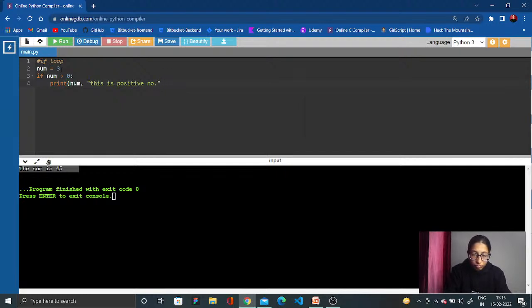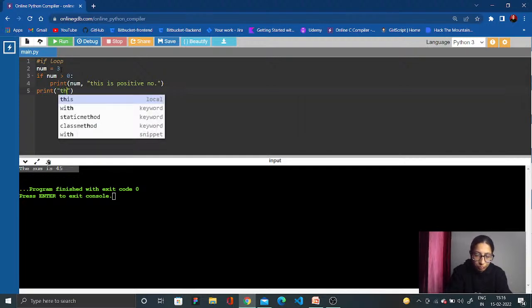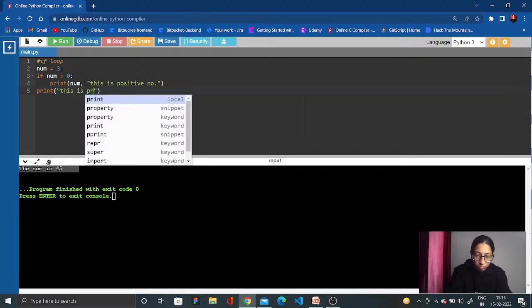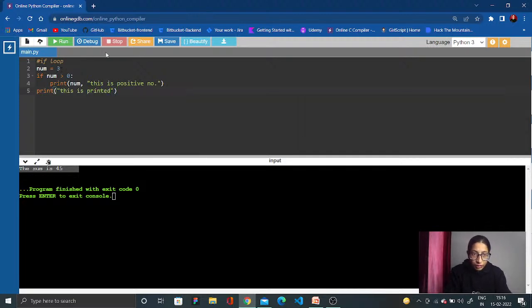Or I'll say print, or it can print two variables also. Okay, this is printed. Correct? Now what if your number is -7? -1 we can take, or 7, any of them. If number is greater than 0, again, then print that the number is also positive and the condition is true.